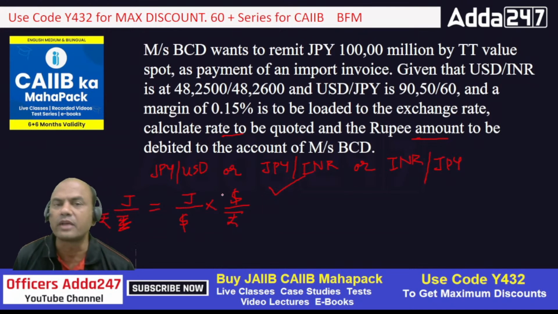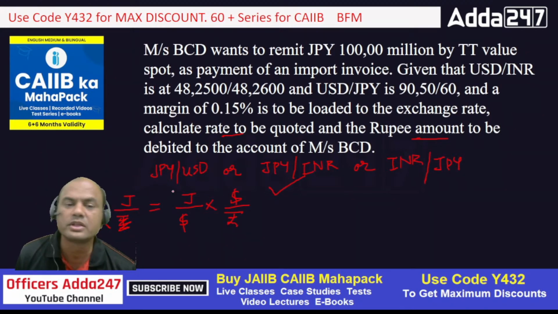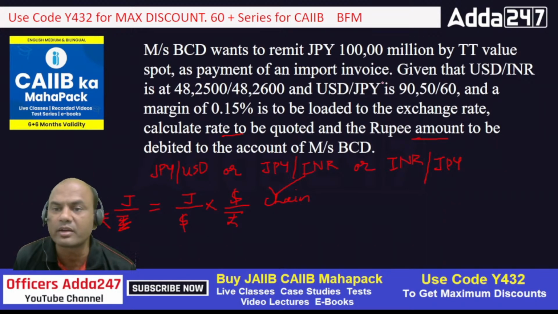This rule is known as what? Type fast in the comment section. This rule is known as, everyone, yes, chain rule. Chain, right? So now I'll be using this chain rule. So what do I have? JPY to dollar, do I have it? What is given? USD to INR I am having, and USD to JPY I am having. See this, USD to rupees I am having, and USD to JPY I am having. Write clearly over here, USD to rupees. This is what I am requiring.